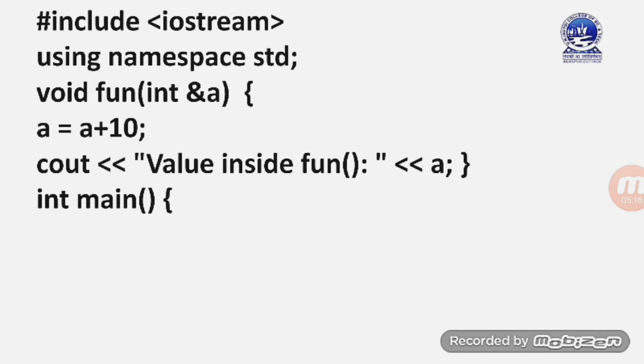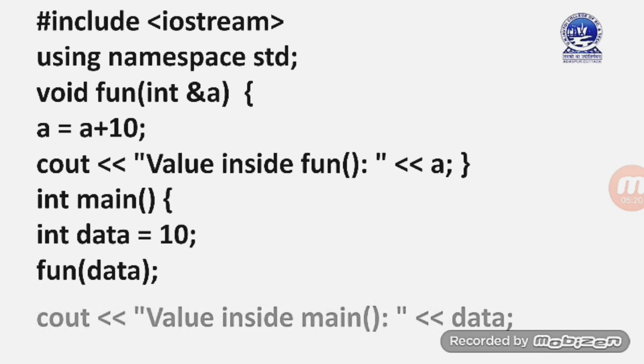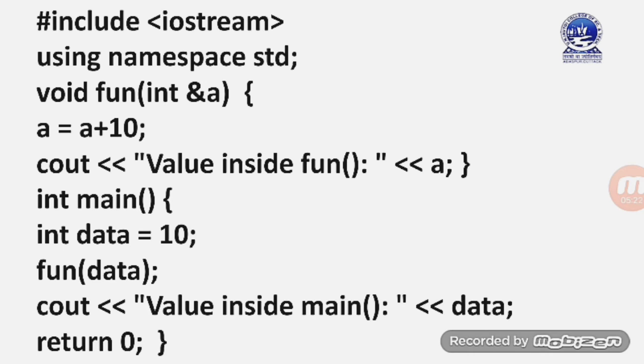Now here I am using a program to explain the call by reference concept. In order to understand call by reference, we need to know what a reference variable is. For that reason, I was explaining about reference variables. Now the program has #include <iostream>, using namespace std, void fun(int &a). We know that whenever you see such type of writing, it means that it is a reference variable and it is pointing to some other variable.